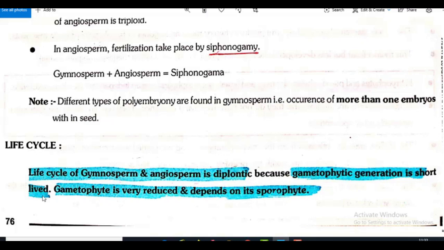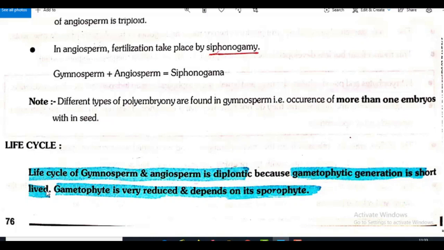In this chapter, plant kingdom, the last topic is life cycle and alternation of generation. So in that mainly three life cycles are explained: haplontic, diplontic and haplodiplontic. That is depending on the duration of the phase.